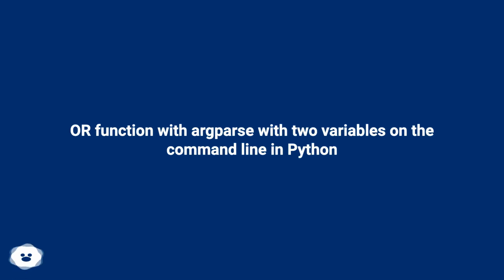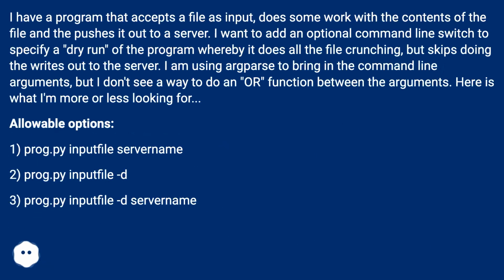How to do an OR function with Argparse with two variables on the command line in Python. I have a program that accepts a file as input, does some work with the contents of the file and then pushes it out to a server. I want to add an optional command line switch to specify a dry run of the program whereby it does all the file crunching, but skips doing the writes out to the server.